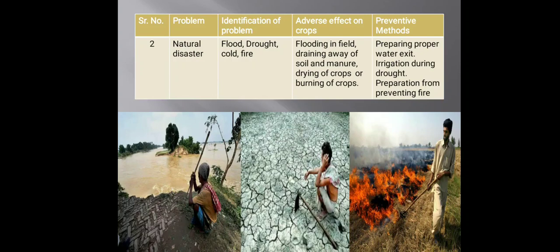after 2 or 3 days or after some weeks, if the flood is of high level, the water gets drained out from the field. And if drought conditions come, we should have some water storage tanks or water storage pipelines available, so that we can irrigate our fields in some artificial manner. And the last one is preparation for preventing fire. Firstly, as there is a saying that prevention is better than cure, we have to prevent a fire from being caused in our field.